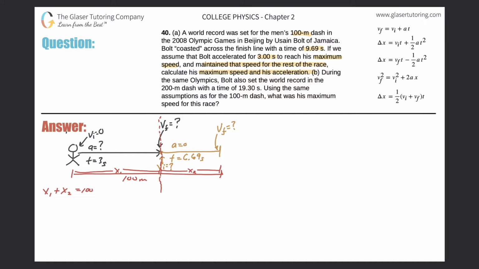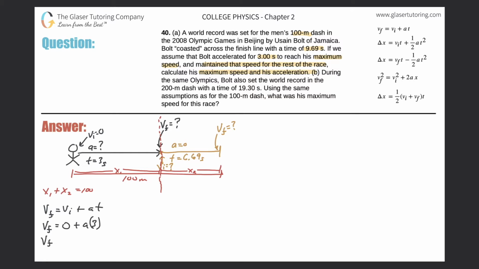Okay, so let's first talk about the frame in black. For the frame in black, I could write a formula of Vf equals Vi plus at. Now, for the frame in black, do we know the final velocity? No, we don't, so just leave it as the final velocity. Do we know the initial velocity of the frame in black? Yes, it's 0, so that essentially drops out. Do we know the acceleration? No, so just leave it. Do we know the time? Yes, that's a 3. All right, let's clean this up a little bit.